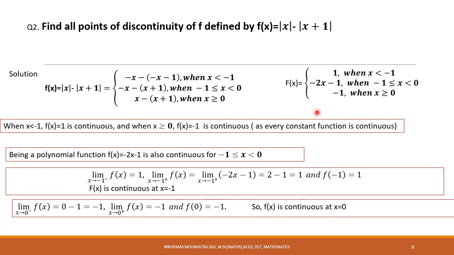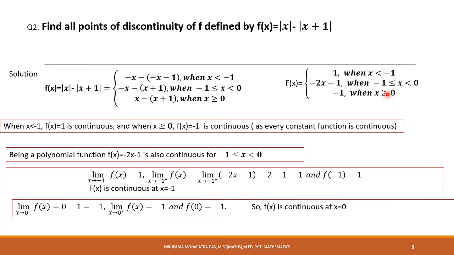So from this discussion, what could we conclude? f(x) is continuous at x equal to 0, f(x) is continuous at x equal to minus 1, f(x) is continuous in this interval minus 1 less than or equal to x less than 0, f(x) is continuous when x is greater than 0, f(x) is continuous when x is less than minus 1. Okay, so for greater than or equal to 0, we proved it in both cases. So basically we can conclude f(x) is continuous everywhere for all real values of x.